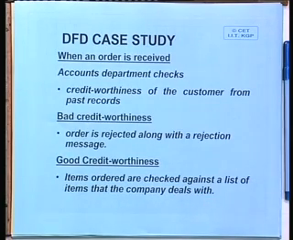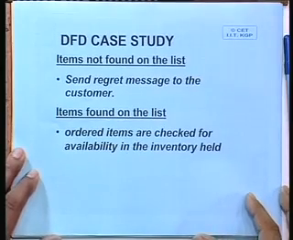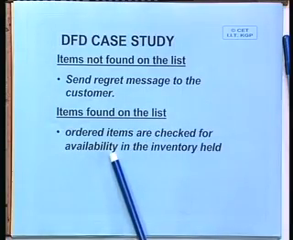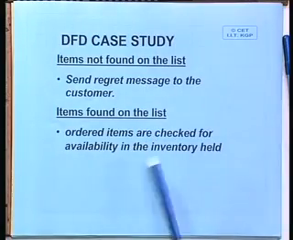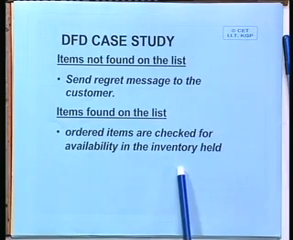Then again we can have two scenarios. What are the two scenarios? First one, items are not found on the list. That means this is an item which the company does not deal with. So when this happens, send a regret message to the customer. Otherwise, ordered items are checked for availability in the inventory field.